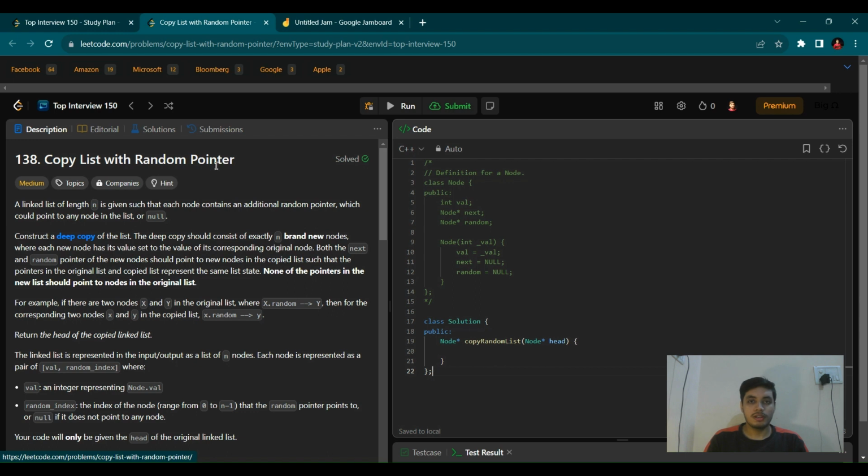Copy list with random pointer. This is going to be an interesting problem, and in this we have to construct a deep copy of a given list. So we have been given a list and we have to simply construct a deep copy.